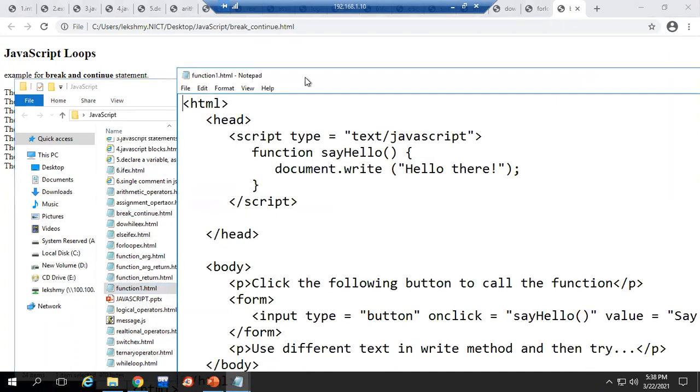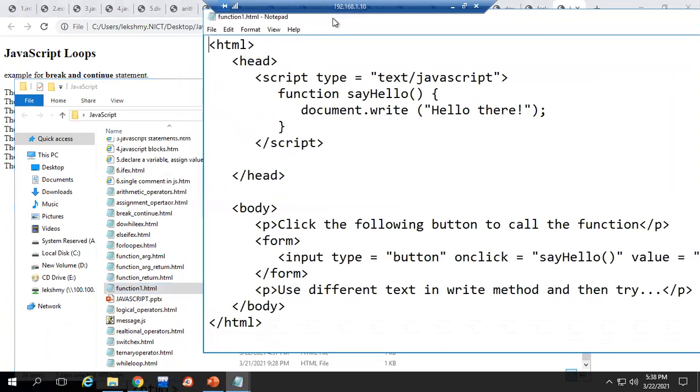The 4 ways you should know depend upon the logic. First, function with no parameter and no return value. Then with parameter, without return value. Then with return value, without parameter. And with parameter and with return value. Like this, 4 types we can create.